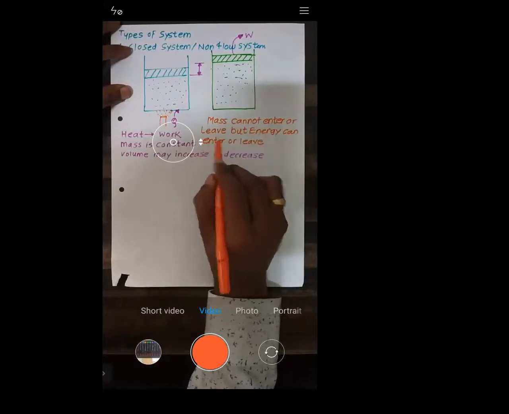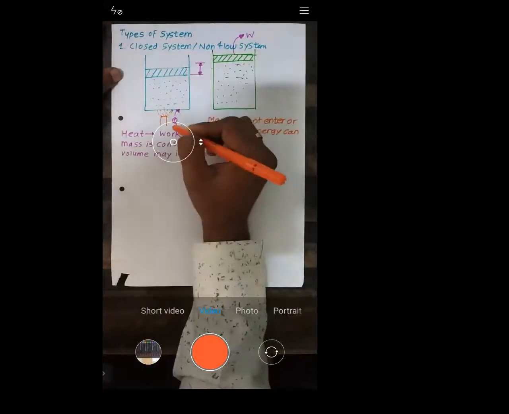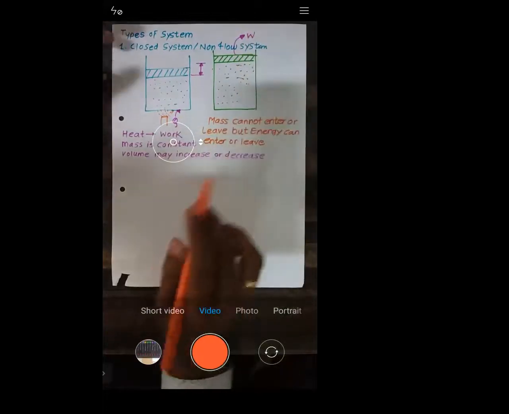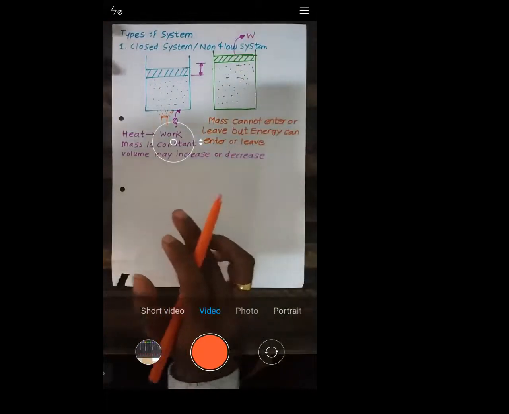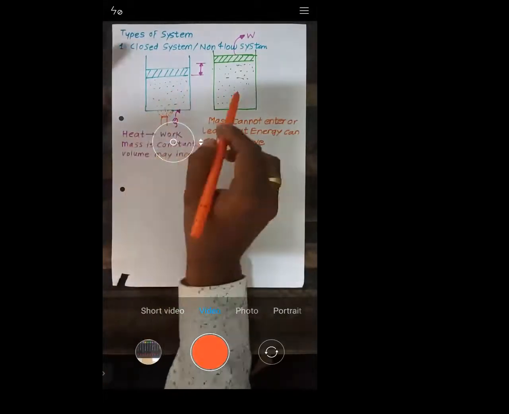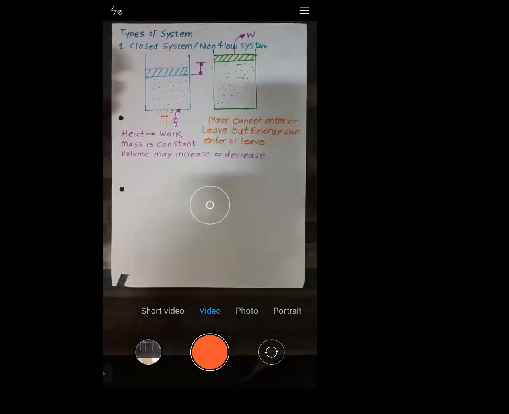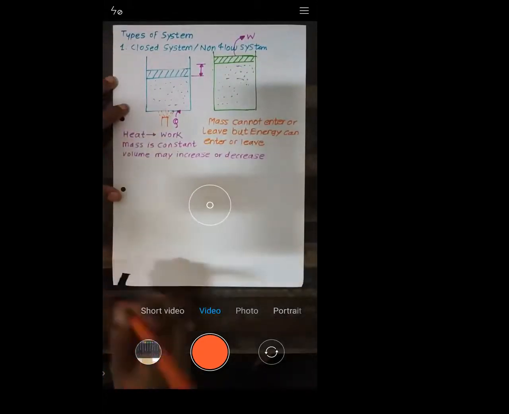It can enter or it can leave. Energy enters in the form of heat and leaves in the form of work, so there is an energy transfer. But mass is constant because there is no inlet port and no outlet port. Such a system is called a closed system, right?